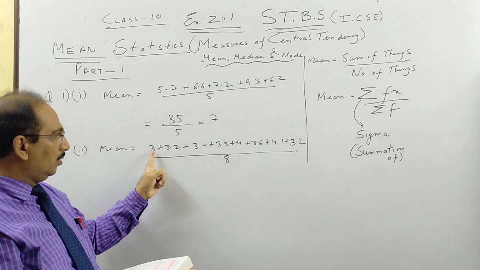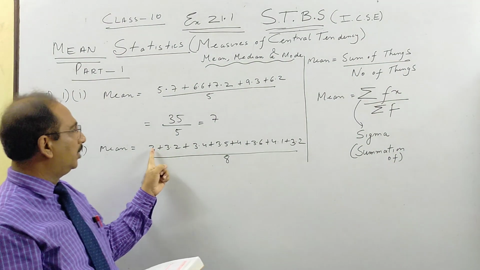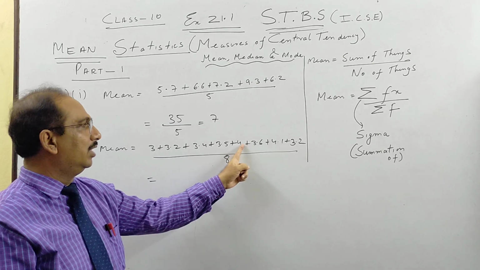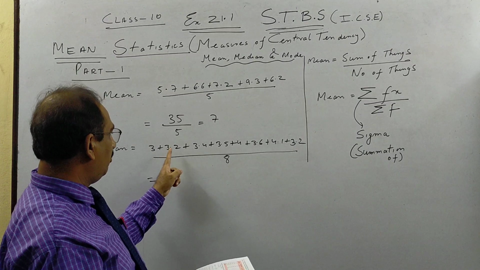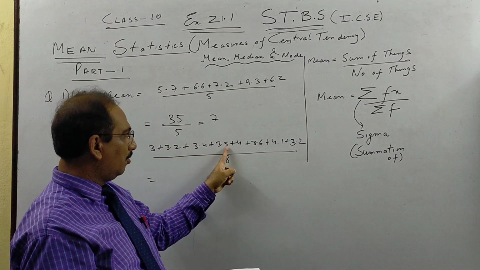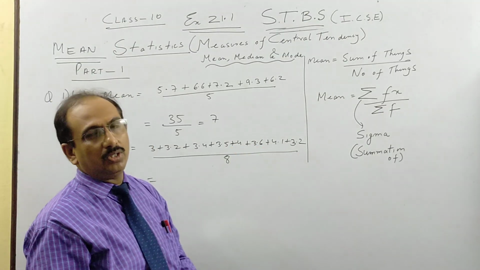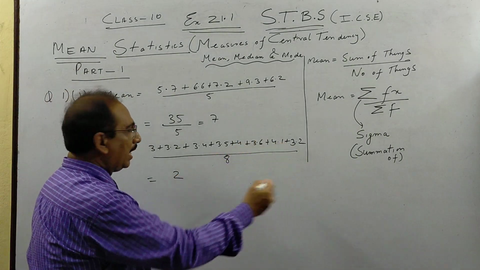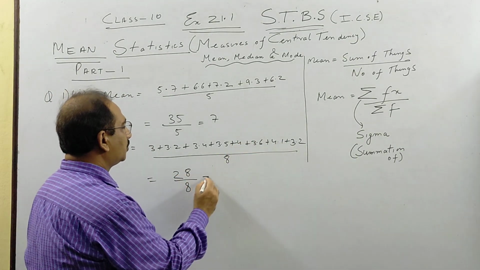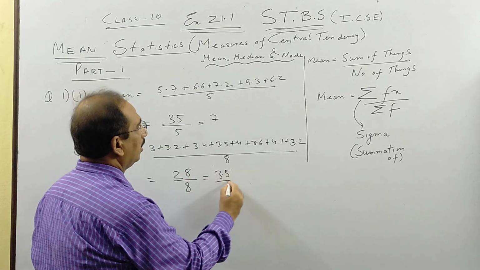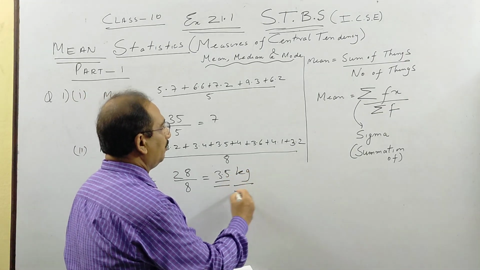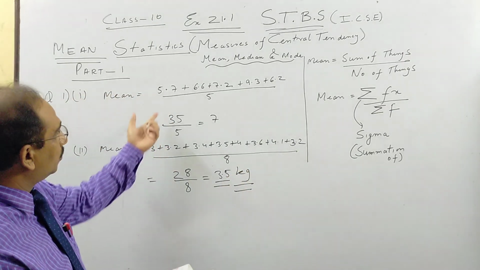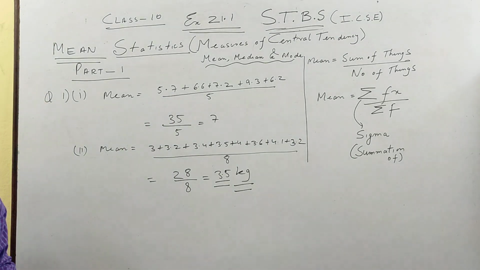If you add, you will see how we do. 3 plus 3, 6 plus 3, 9 plus 3, 12, 16, 19, 23, 26. And when you add all this, 0.6, 1.1, 1.72, you will get 28. So you can add by the traditional method also, and when you divide you will get 3.5. Since it is in kg, the answer will be in kg. The first was only decimal numbers, so hence we did it like that.